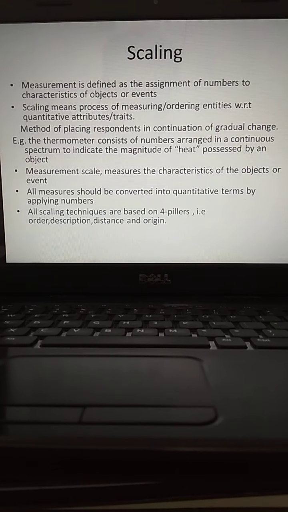All scaling techniques are based on 4 pillars: order, description, distance and origin. You take any scaling method, either any one of these characteristics is going to be covered or else all of them will be covered. What are the characteristics? Like identification of the order. People are there, so 10 persons would be there.